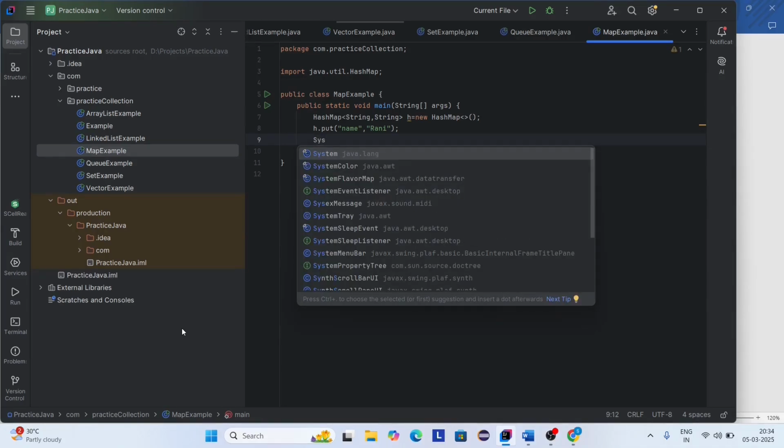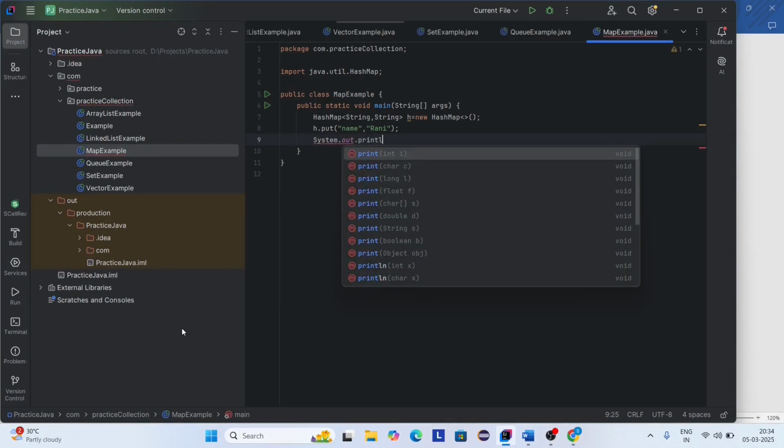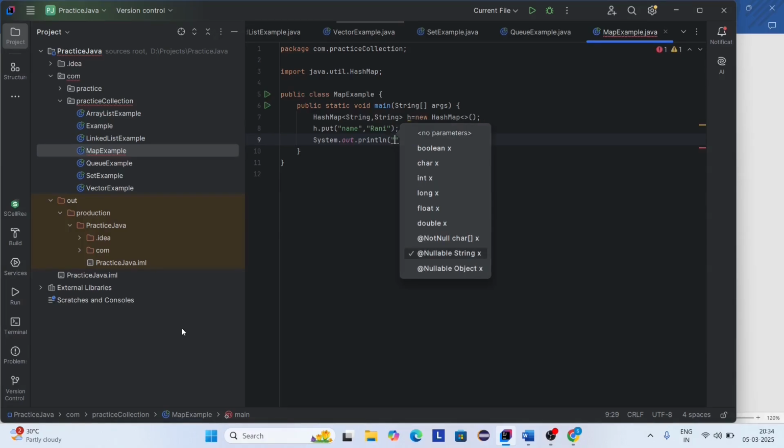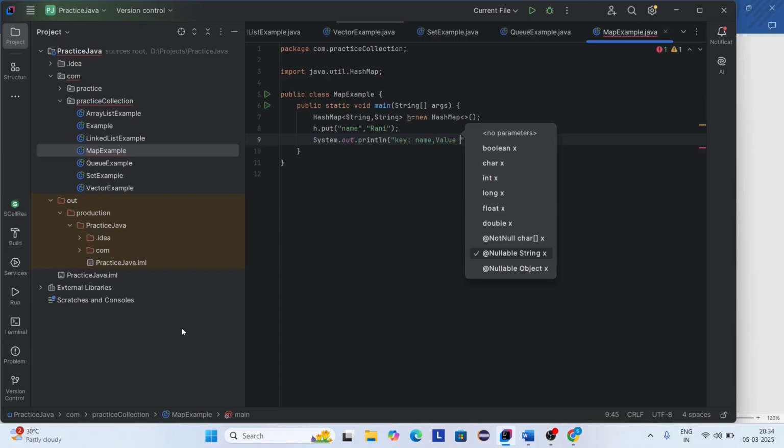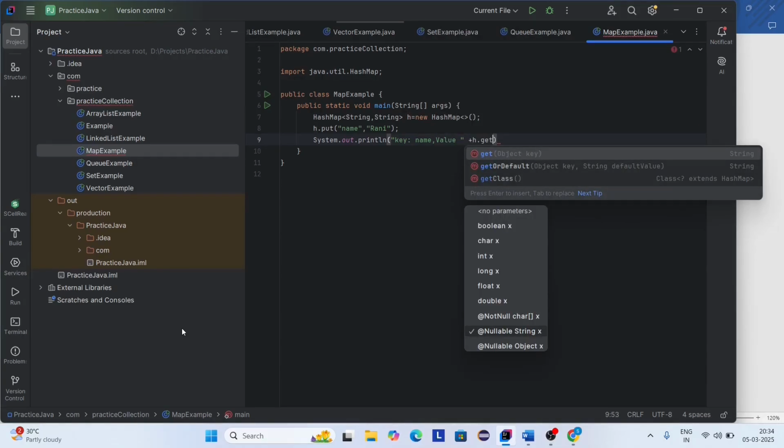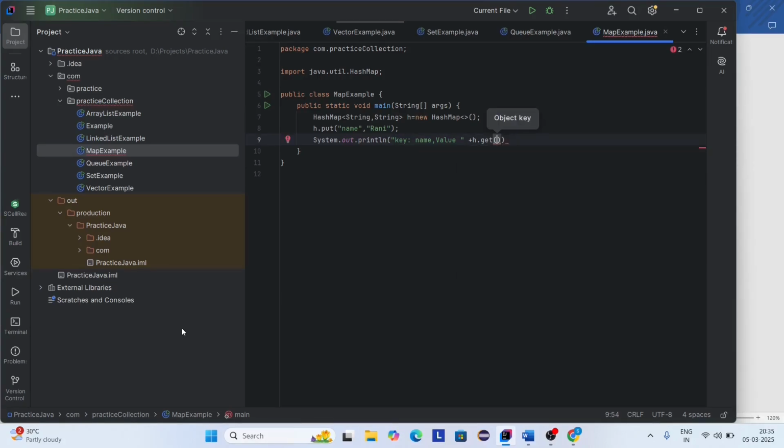So System.out.println, key as name, value as, plus h.get method. The get method is used to access the value associated with a particular key. If the key is present, it returns the value. If the key is not present, it returns null. So here I'm using the get method, and I'm passing a key.